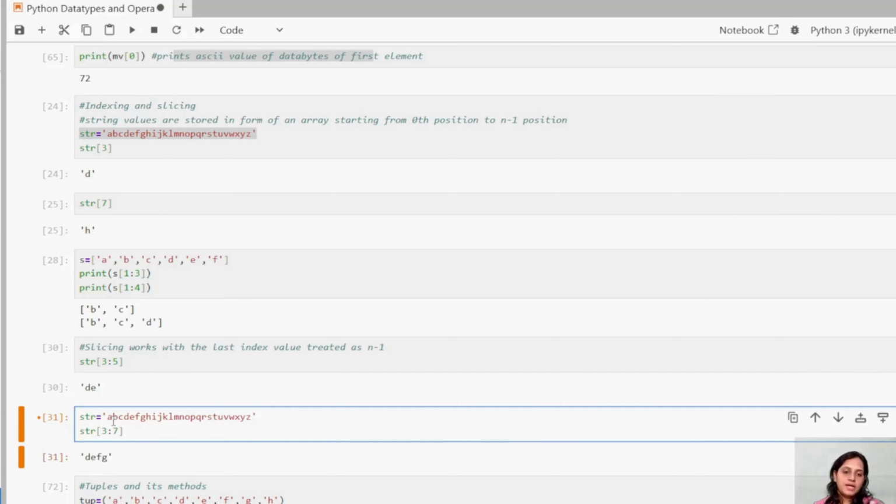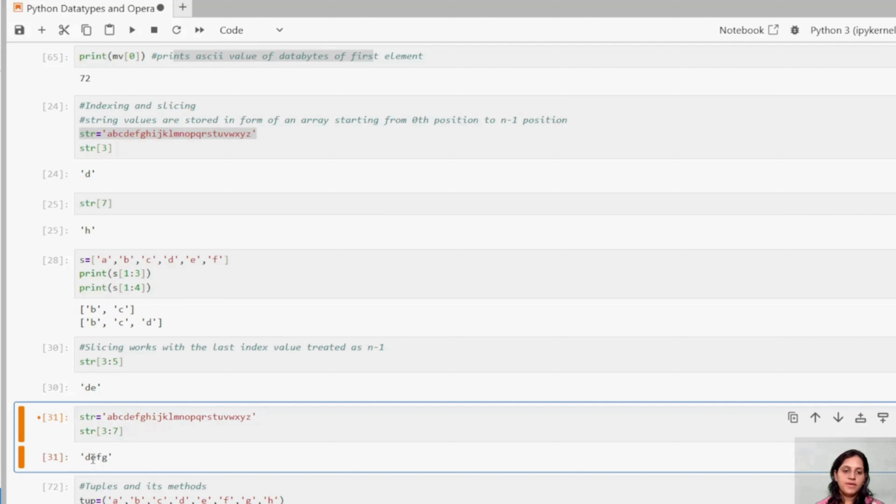So guys, count it. This is 0, 1. B's position is 1, C's position is 2, D's position is 3. So my first element is D. Then 4E, 5F, 6G, then 7H.